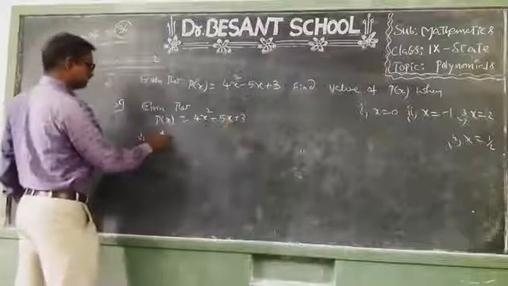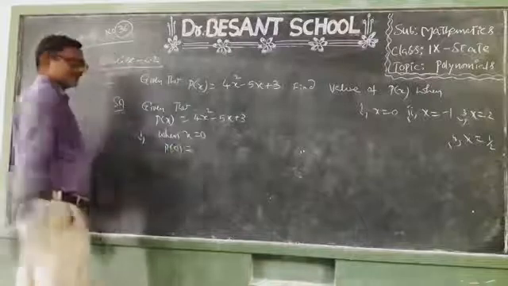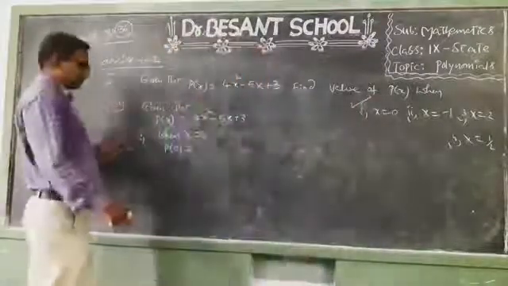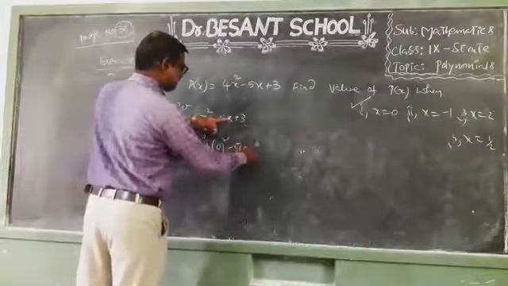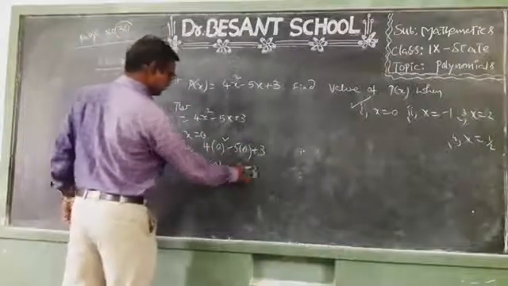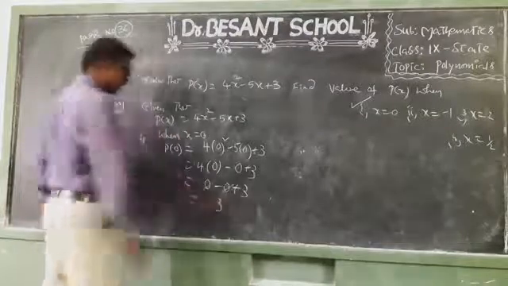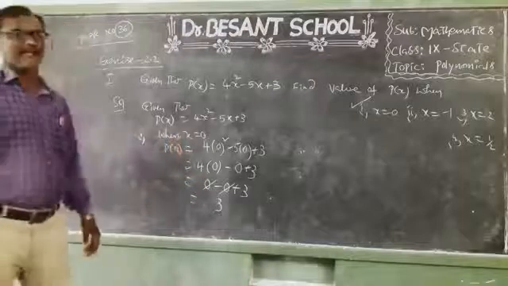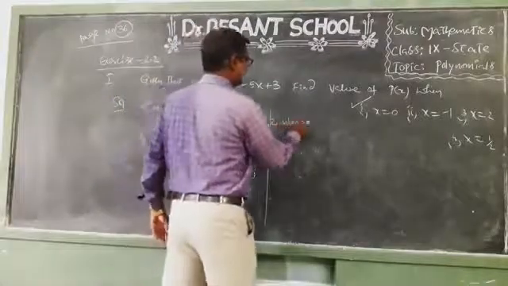First one, when x equal to 0, p of 0. Replace x equal to 0. I am finding the value of p of x at x equal to 0, so I am putting x equal to 0 in the polynomial. 4 into 0 square minus 5 into 0 plus 3. So 4 into 0 square is 0, 5 zeros 0, plus 3. 4 zeros 0 minus 0 plus 3. So 0 minus 0, answer is 3. So what is the value of the polynomial p of x when x equal to 0? 3.